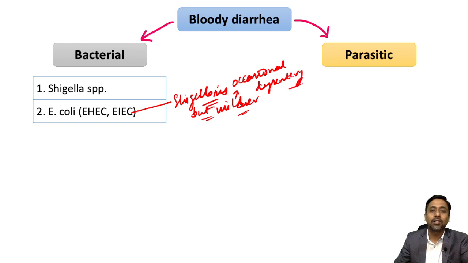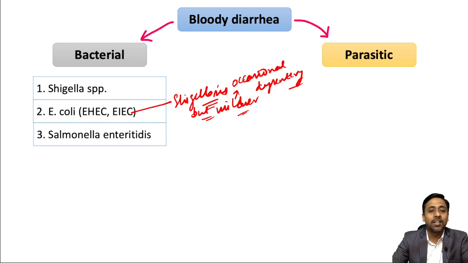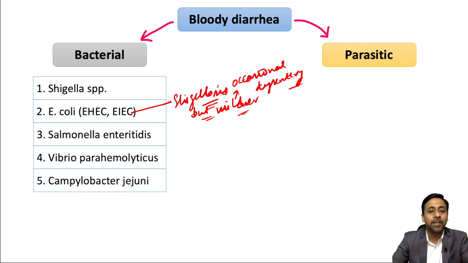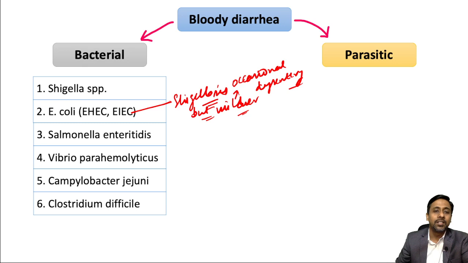Though it can cause dysentery, it is occasional; normally it causes mild watery diarrhea. Then Salmonella enteritidis, Vibrio parahaemolyticus, Campylobacter jejuni and Clostridium difficile. So these are the 6 organisms which can cause bacterial dysentery.